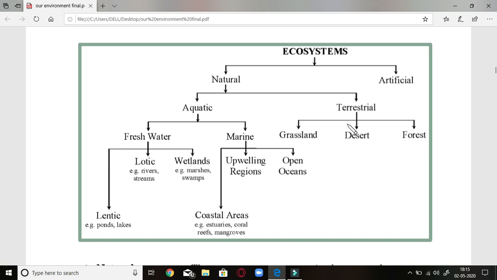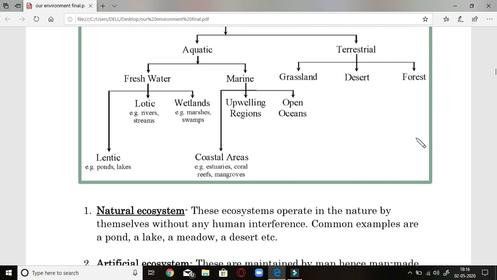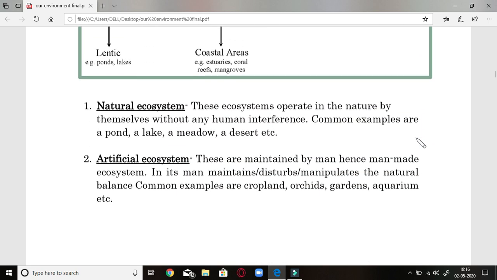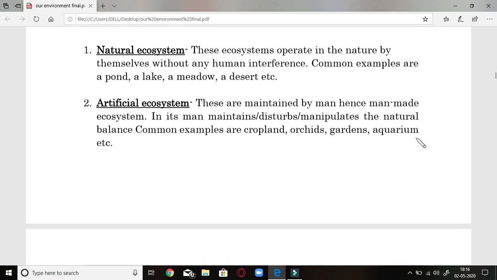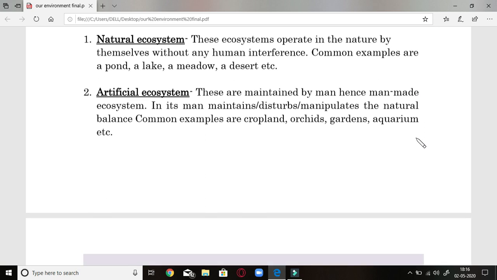Next is the land ecosystem, also called the terrestrial ecosystem, which is generally of three types. One is grassland, where only grass is present. Then the desert ecosystem, where you will find sand and in which abiotic and biotic factors control the ecosystem. Then the forest ecosystem, with dense forest and dense trees. There also an ecosystem prevails. So there are two types of ecosystem here, natural and artificial. The natural ecosystem is further of two types: aquatic ecosystem and terrestrial ecosystem.